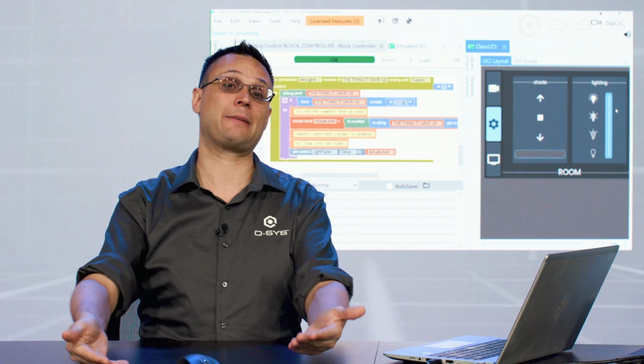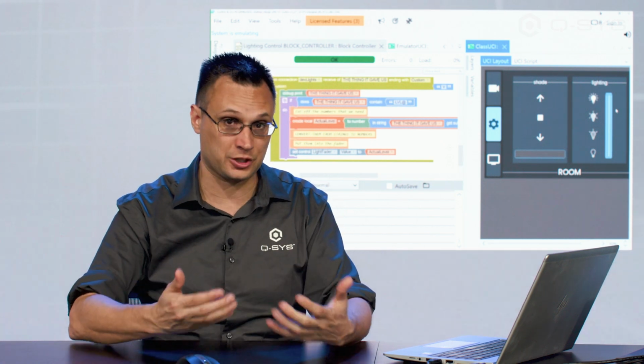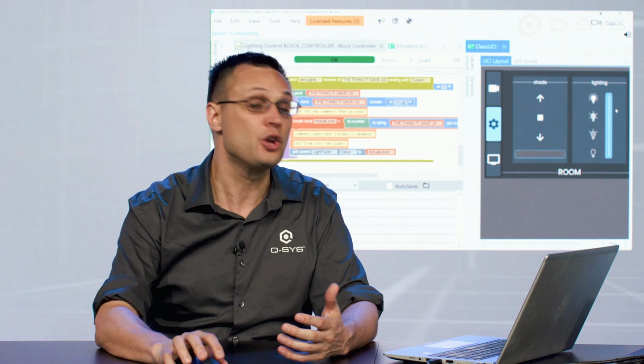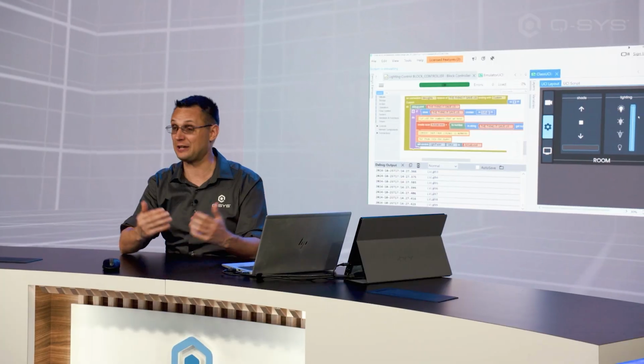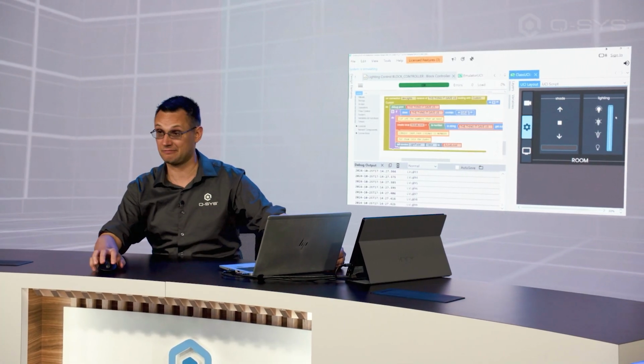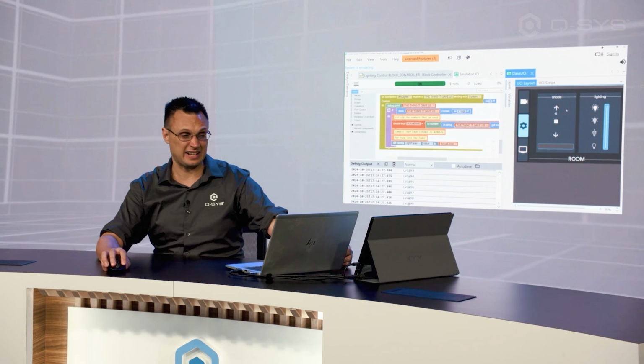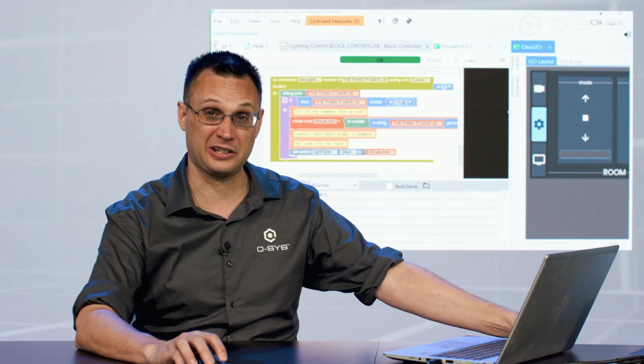We've got this information coming back from the lighting controller, the actual feedback of what its actual level is. We want to also engage these buttons if they match what the actual level is. Yeah? That may sound like it's a lot of work, but it's actually not a lot of work at all.